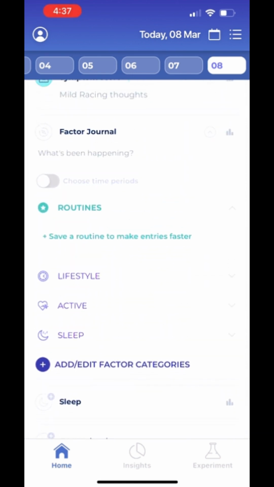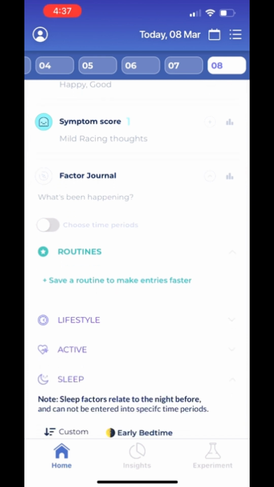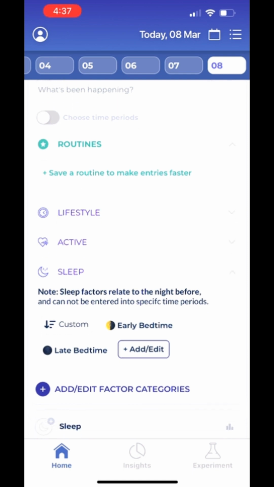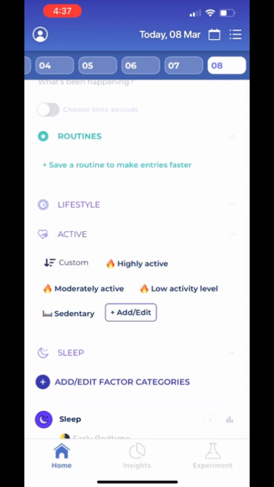The third tab is Factor Journal. These are the factors that may or may not affect your mood today. Take sleep as an example, because it is a very important factor for me. If I didn't have a good night's sleep, I will feel pretty depressed or annoyed for no good reason. And if you click to open, the app also provides you with more detailed options. For example, early bedtime or late bedtime.